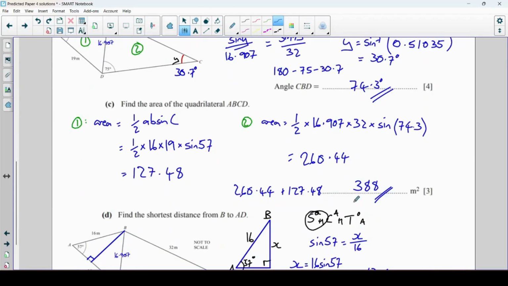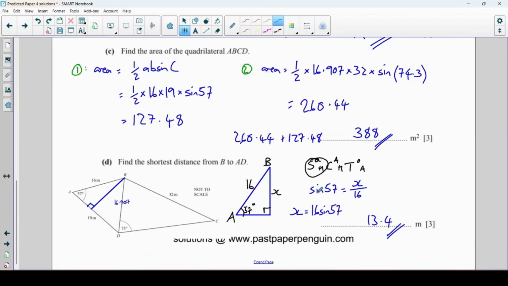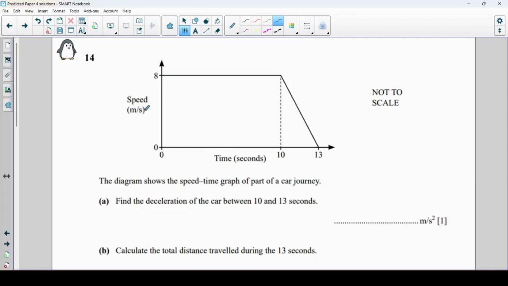So even though that was the last part of that question, it was probably the easiest one of all of those. So just because you can't do parts A, B, C doesn't mean you should skip part C and part D as well. I wouldn't be surprised if you get a speed time graph as well.